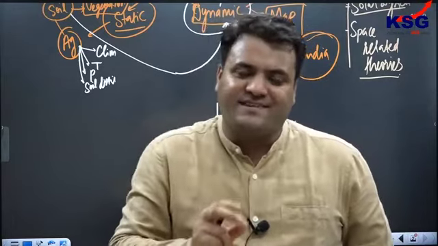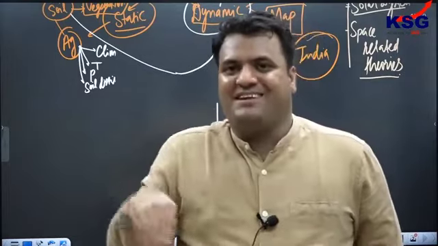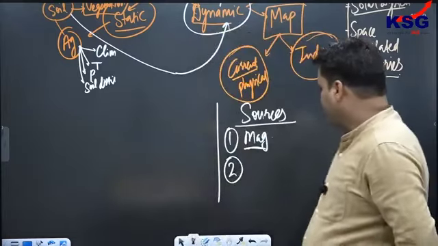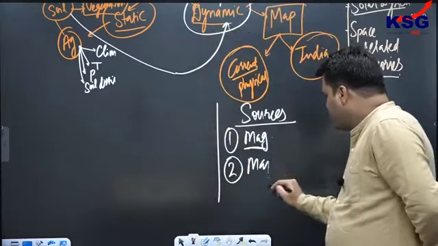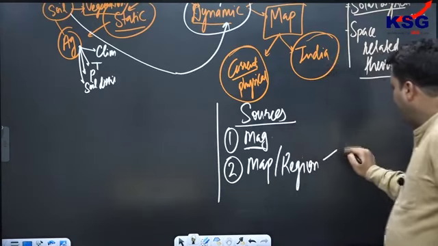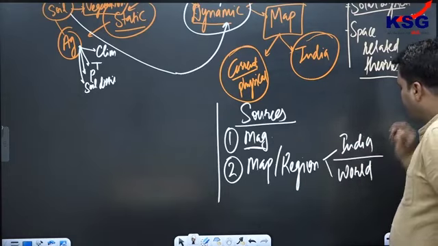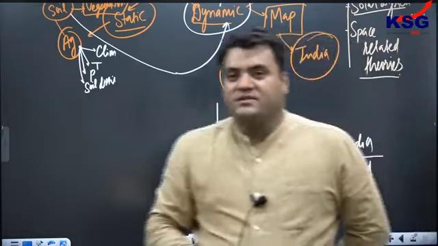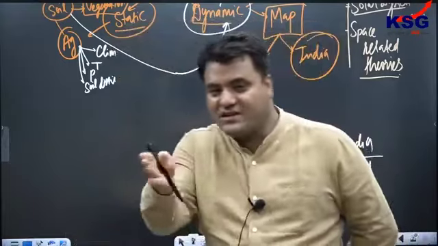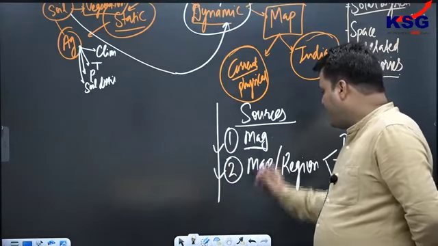What kind of geographical features are related to that particular conflict area where there was a confrontation between the Indian army and the Chinese army? Geographical factors like Sela Pass, Sela Tunnel, and what kind of rivers flow around those territories. Questions could be there from this aspect as well. So you have to see the map and the region, both in the context of India as well as the world. Levant is a term, Sahel is a term, Great Wall Initiative. These are terms that constantly remain in the news, so you can cover such portions from the map and magazine.